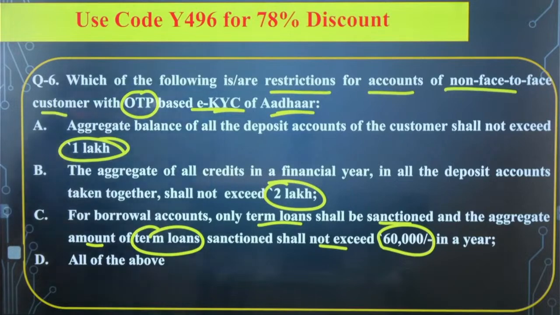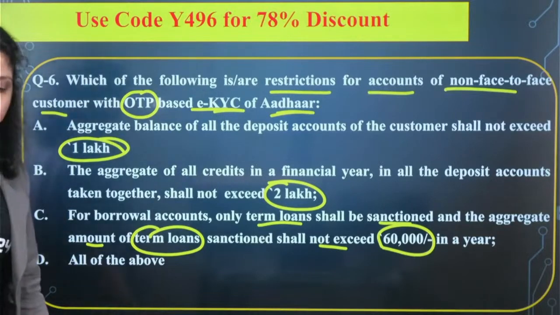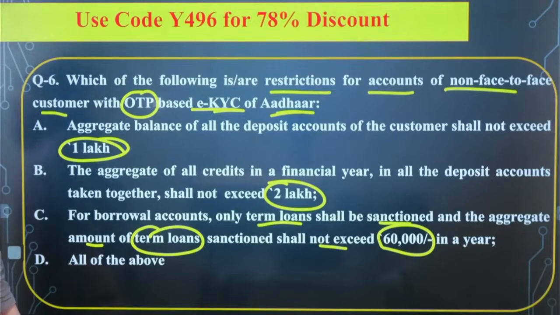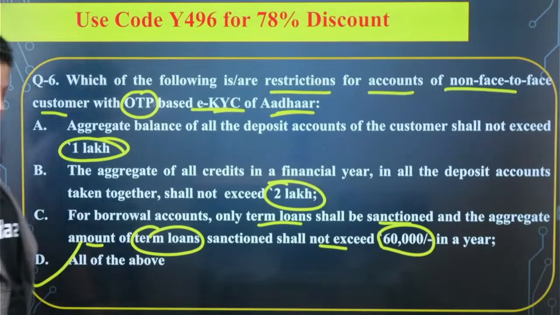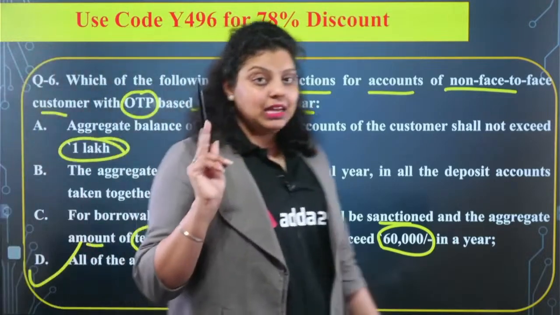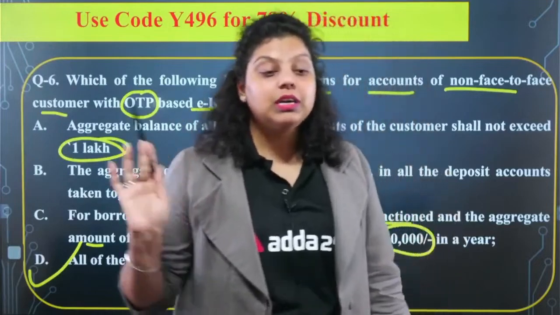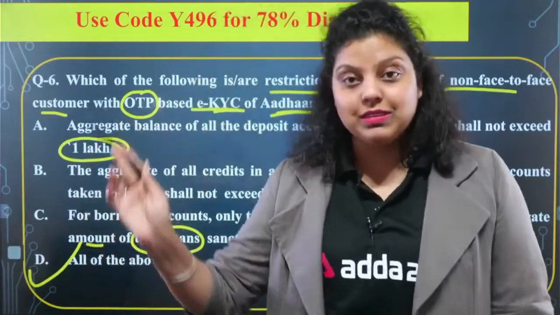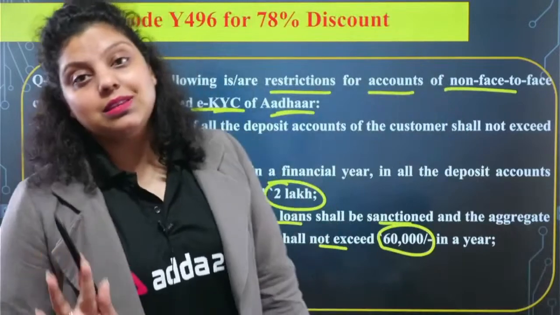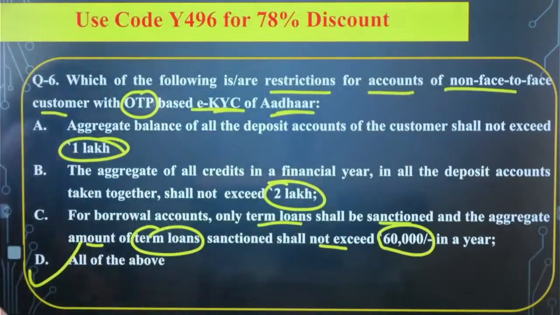Which of the following is correct? So the right answer for this will be option D, because all are the restrictions that have been given by RBI for the customers who are performing non-face-to-face KYC, OTP based Aadhaar verification. Okay, so the right answer will be D.